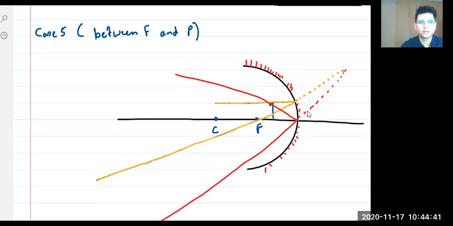Right? So I can say that the image is here. This is the image. Now, is this image forming with the actual intersection of rays? Tell me, guys. No, right? It is just a virtual intersection, right? So what kind of image is this?